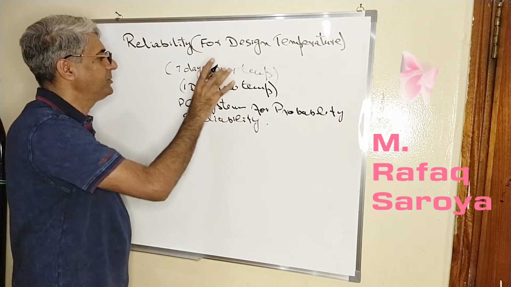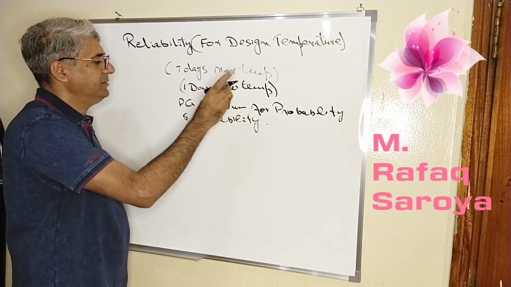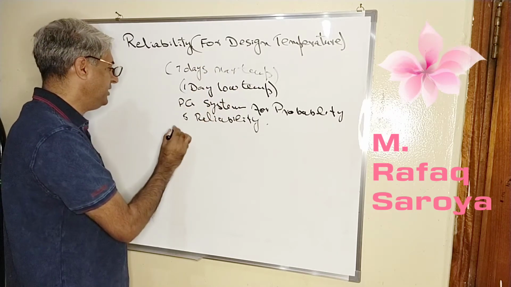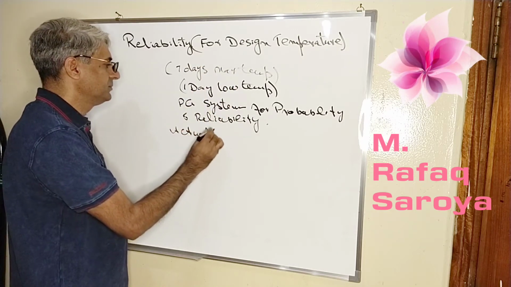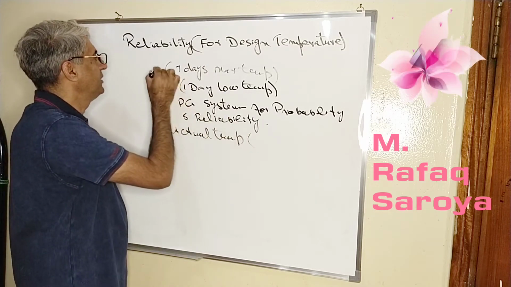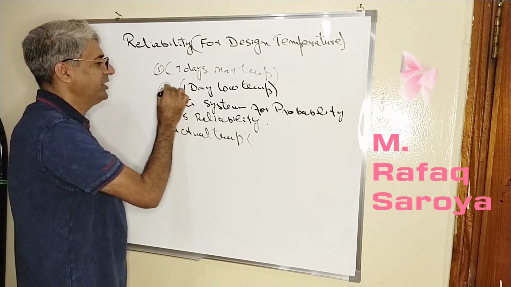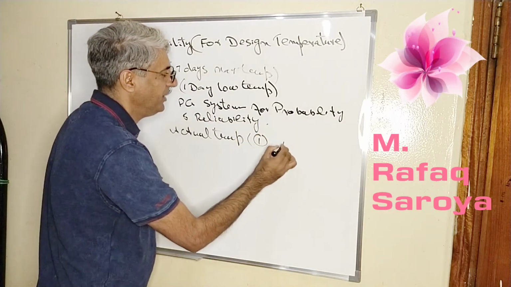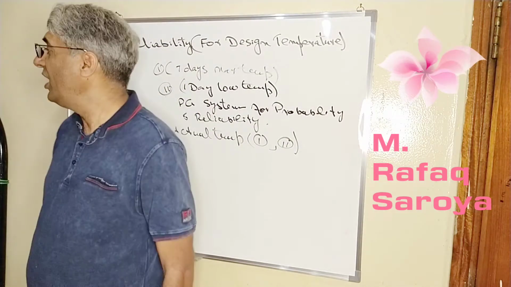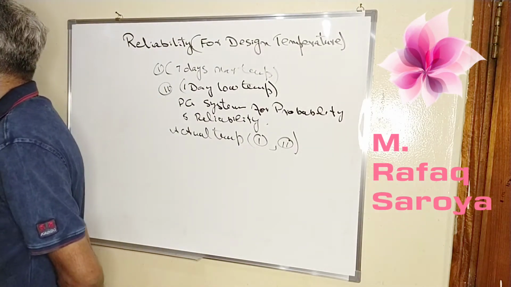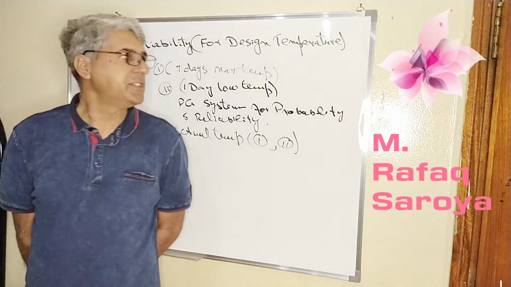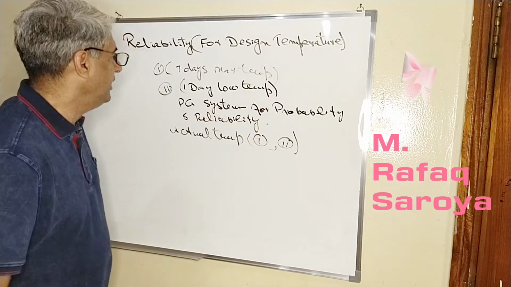Reliability, which I have already explained, means that in a given year your actual temperature, these two conditions, condition number 1 and condition number 2, will not exceed, or should remain within the limit. So this is related to probability and reliability.